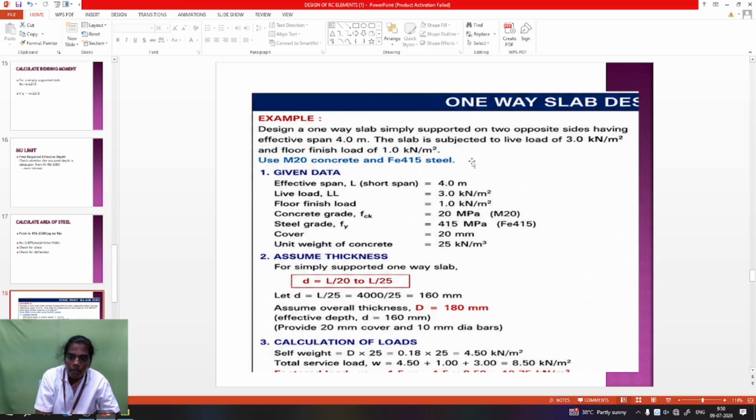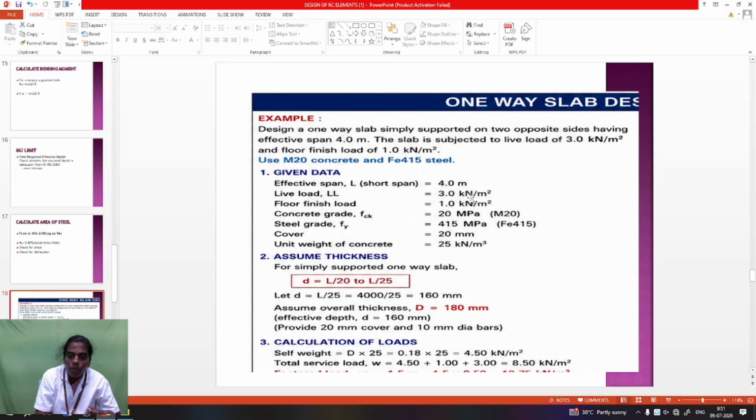If it is not given in your question, you take an assumption of 0.621 kN per meter square. If the live load is also not given, you take it from IS 875 part 2 for your project purpose. So the given data is taken: span means length, considered in meters.